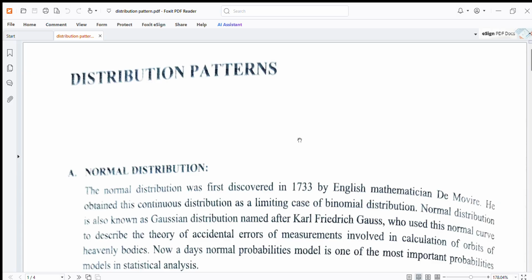Good morning, friends. The next topic for statistics is distribution patterns.